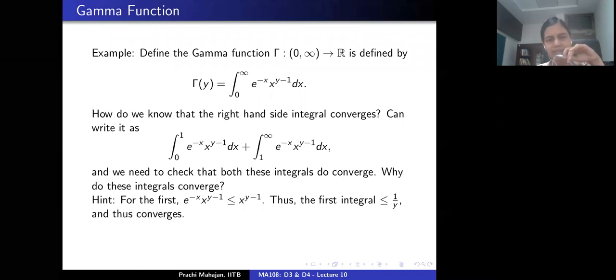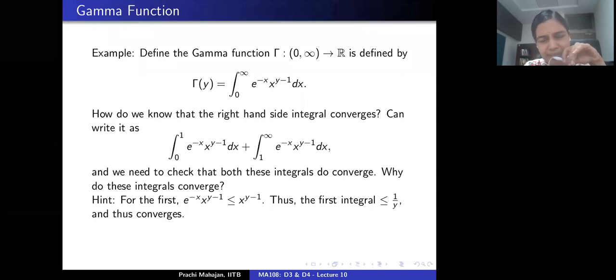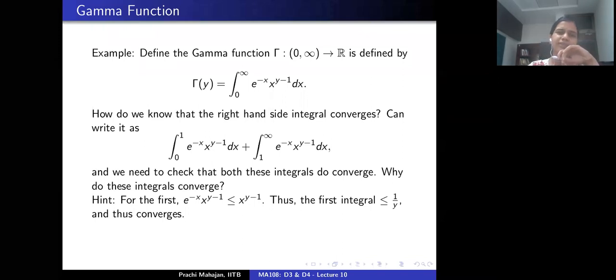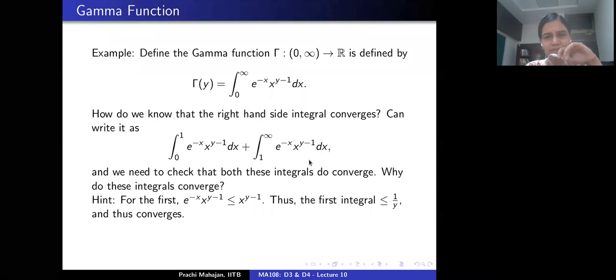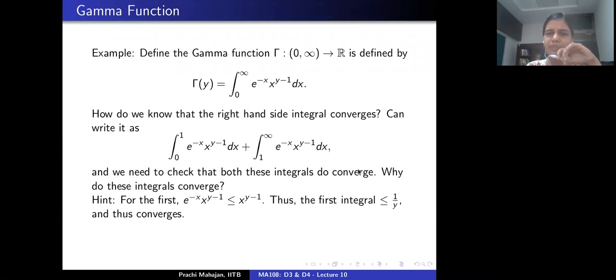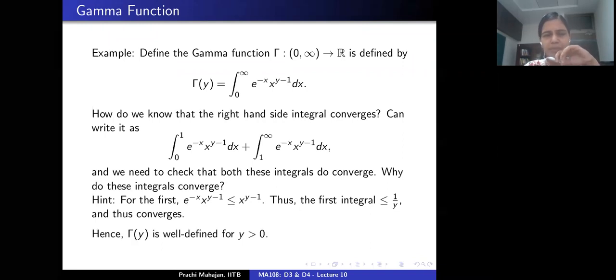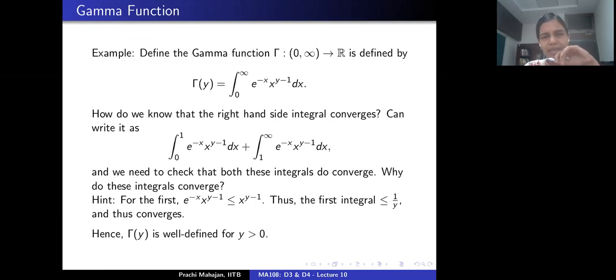The second integral converges because of a certain comparison test. I think this is in the slides of the previous lecture, when we discussed the examples on improper integrals, this example is very well illustrated there. Much like you use the comparison test for infinite series or sequences, you bound it by something which converges, and it turns out this one converges. So this is in the previous slide. I'll skip it here so as not to repeat the arguments. So if that is all taken care of, then this gamma function, this improper integral, converges as long as y is strictly positive and 1 is fine.